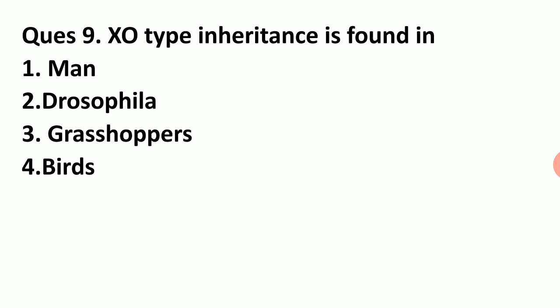This is the last question. XO type of inheritance is found in man, Drosophila, grasshoppers and birds. In man and Drosophila, sex determination is XY type. In birds, it is ZW type.